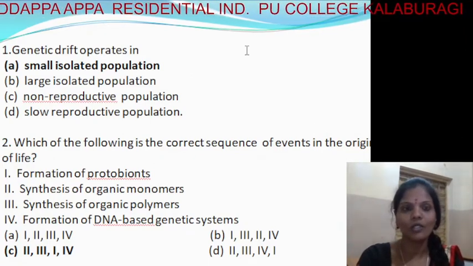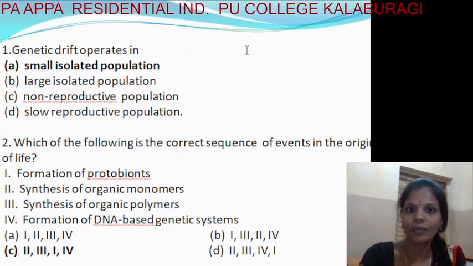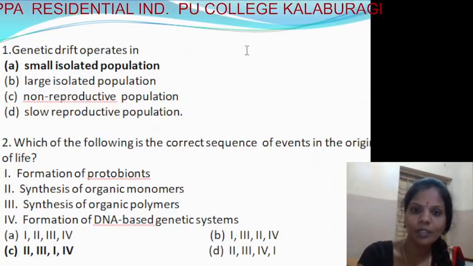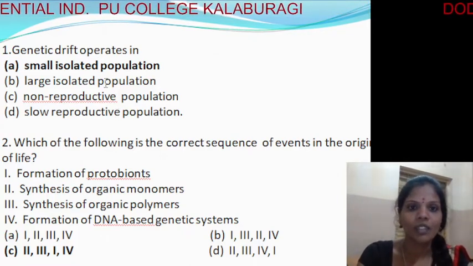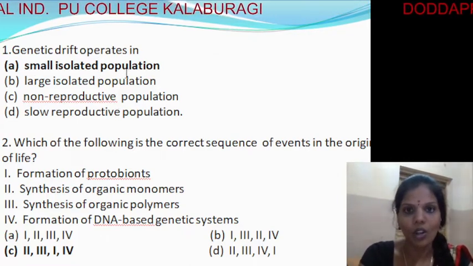Hello students. In the last class we discussed the synopsis of the evolution chapter. Today we will move on to the MCQs. Let me read the first question: genetic drift operates in.